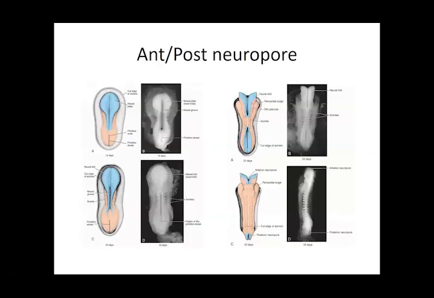You see this picture, that was the flat plate. Then they start to rise. If you see in the middle, the second picture, that is the formation of the somites. This is a rough landmark, at the level of the somites, that is the third to fifth somite. And then the fusion of the neural folds occurs in the midline and the middle of this tube, and then they start to close anteriorly and posteriorly, extending.